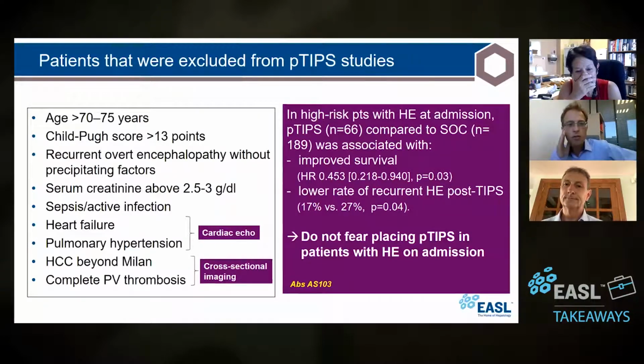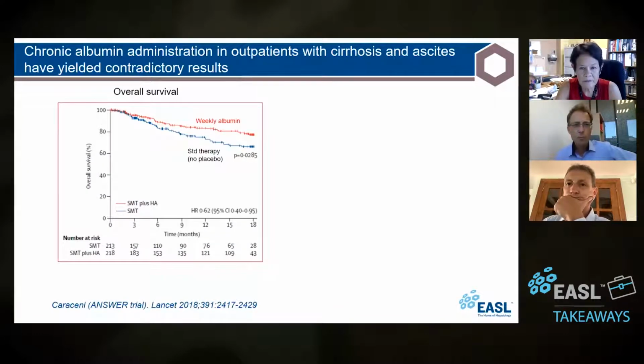Thank you very much. I had the occasion to watch the presentation of the ATTIRE study from the UK during the late breaker session. This is a multicentric, very large study from the UK, where they tested the normalization of serum albumin levels in patients with acute decompensation of cirrhosis. I found it very interesting, but also kind of contrasting with the results of the ANSWER study published one year ago. So what was your interpretation, Lupe, on this study as compared to the previous one by Caraceni and co-authors?